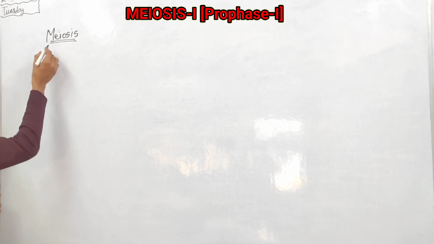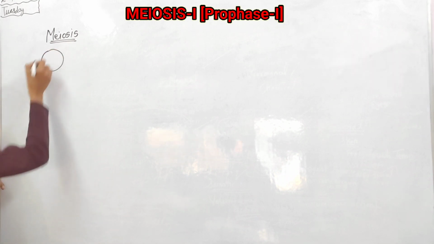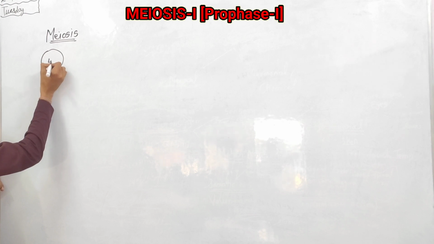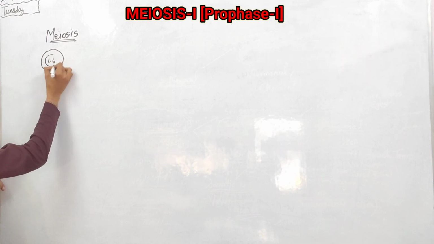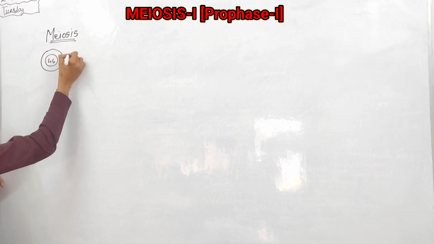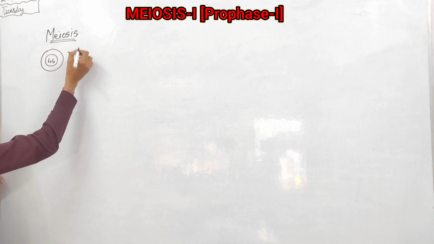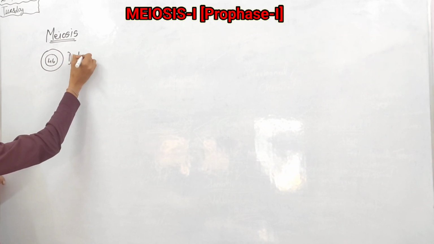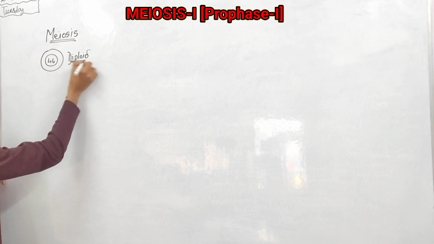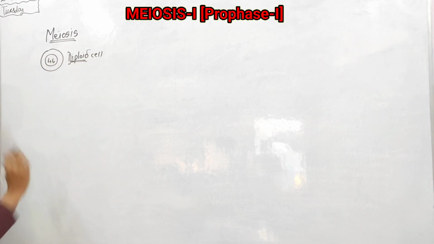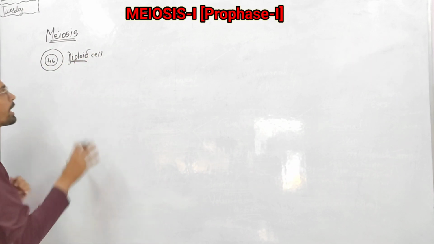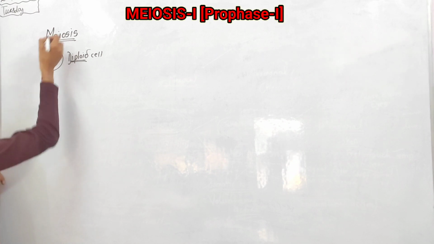As we all know, assume there is one cell having 46 chromosomes with a proper nucleus, which is called a diploid cell. This is called a diploid cell with 46 chromosomes. Now, what happens to this diploid cell?